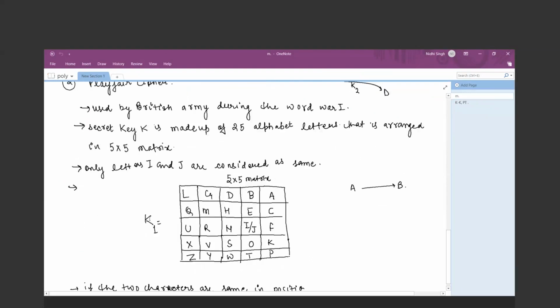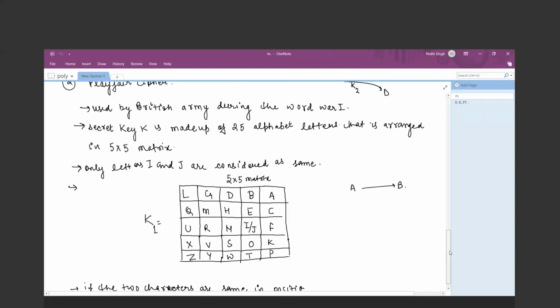So what is the method for creating this matrix? There can be multiple arrangements possible, but from the understanding point of view, I am just using the general scenario: we choose the upper rightmost corner and fill all of the characters in a diagonal fashion. So A, B, C, D, E, F, G, H, and I and J are considered the same, then K, L, M, N, O, P, Q, R, S, T, U, V, W, X, Y, Z. So this will be your K1. There can be multiple arrangements possible.